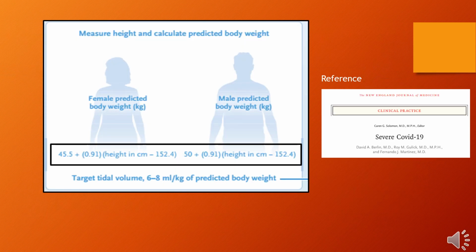Another formula uses height in centimeters minus 150 times 0.4. The result is multiplied by 0.91. The factor added is 45.5 in case of female and 50 in case of male. To obtain the tidal volume, multiply it with 6 milliliters or 8 milliliters to obtain the desired volume.